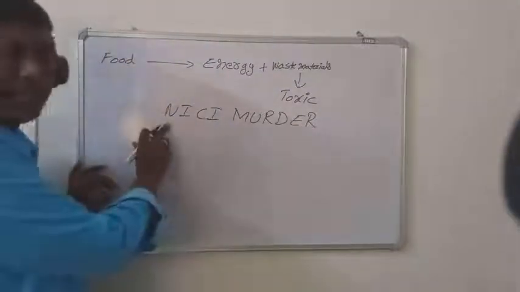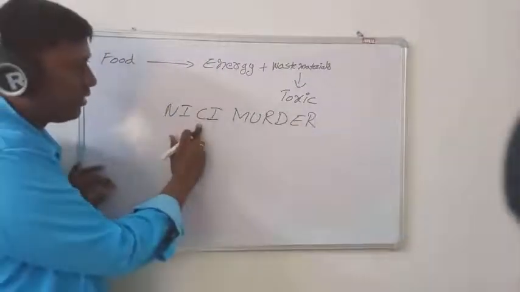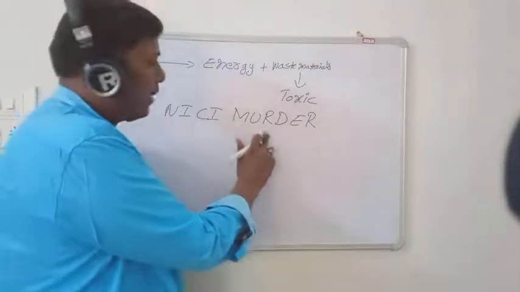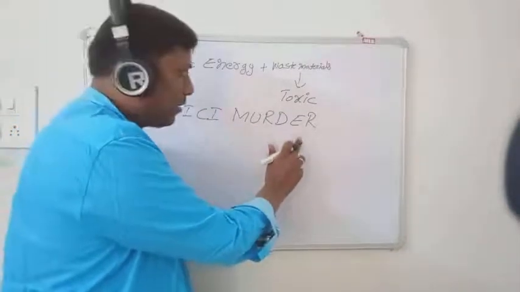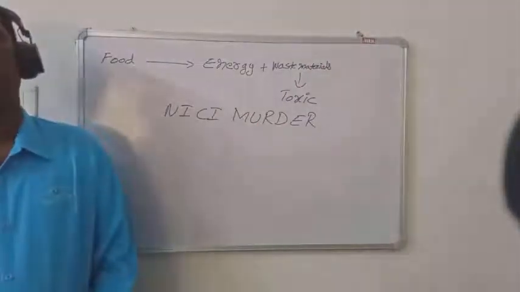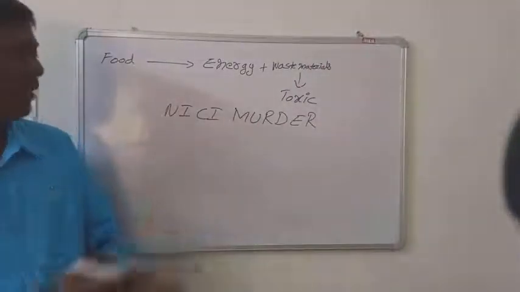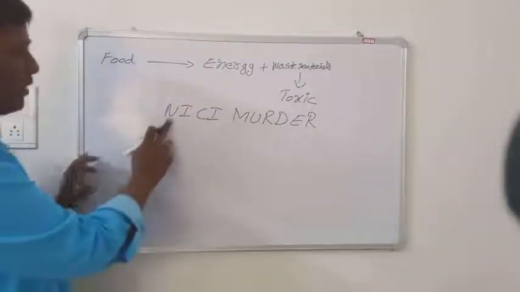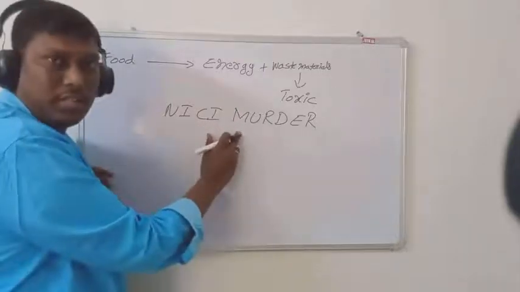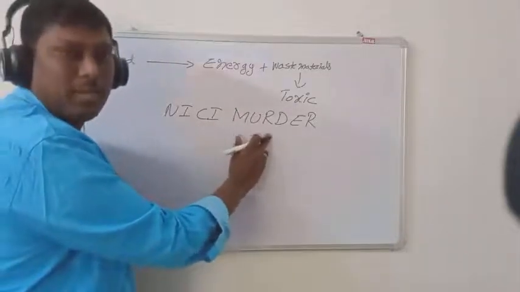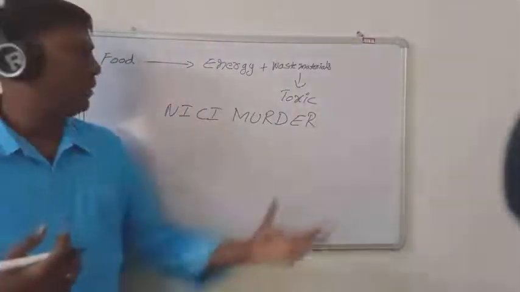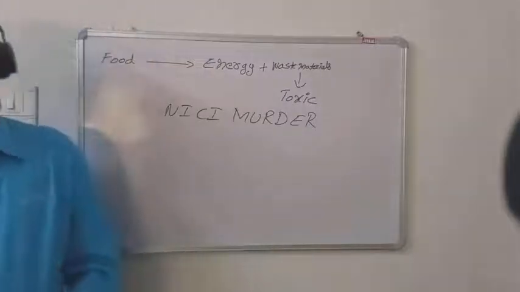So: nervous system, immune system, circulatory system, integumentary system, musculoskeletal system, urinary system, respiratory system, digestive system, endocrine system, reproductive system. Once again, this is our small hint to remember the various kinds of systems in our body. So what is the hint? Nisi, mother. In our body, these many different kinds of systems are present.